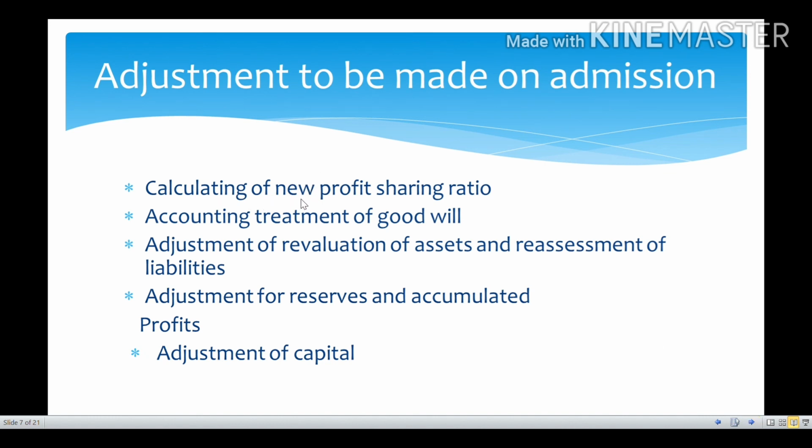First, we have to calculate a new profit sharing ratio of the old and new partner. Next, accounting treatment of goodwill, and next, adjustment for revaluation of assets and reassessment of liabilities, and next one is adjustments for reserves and accumulated profits, and then adjustment of capital. Okay, so these are the adjustments we have to do whenever a new partner is admitted into a partnership firm.